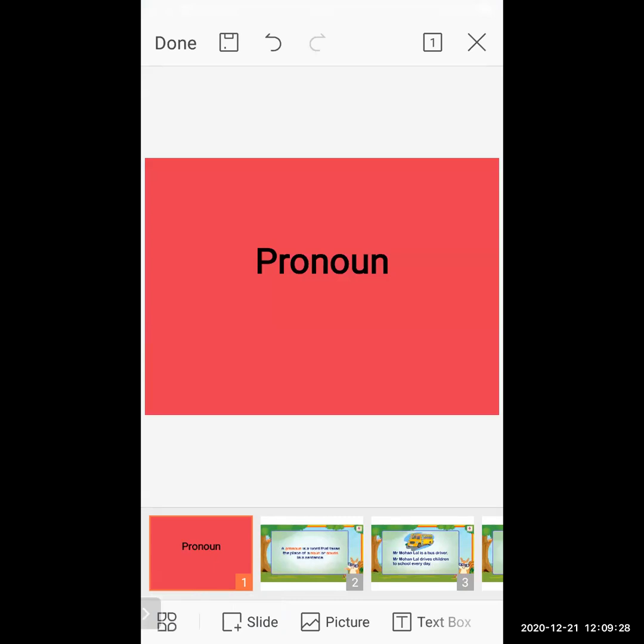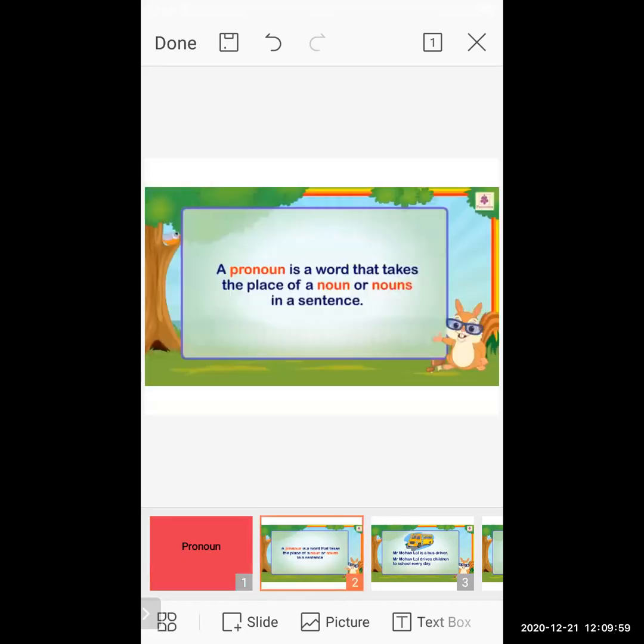Today, we will see a new topic in grammar that is a pronoun. In this topic, we do not have only the simple concept and examples on pronoun, but we have a more modified and different concept. We will see that later on, but before that, have a look at a simple concept of pronoun with examples. Now, exactly what is pronoun?